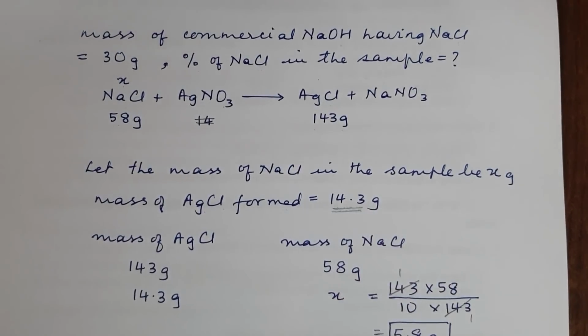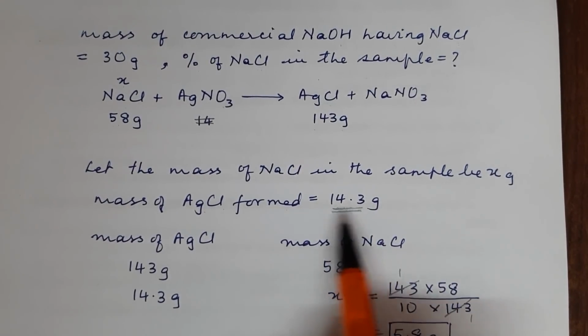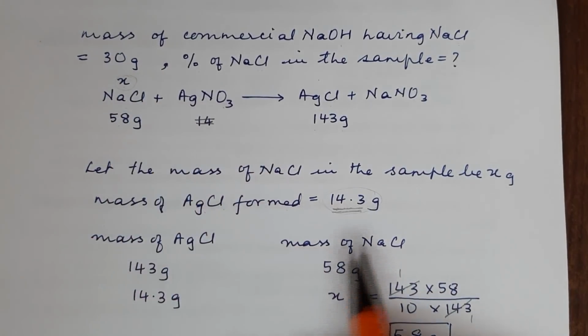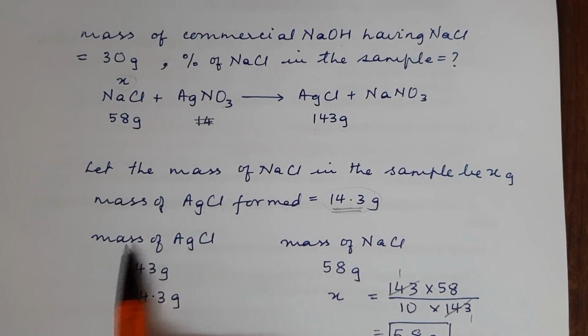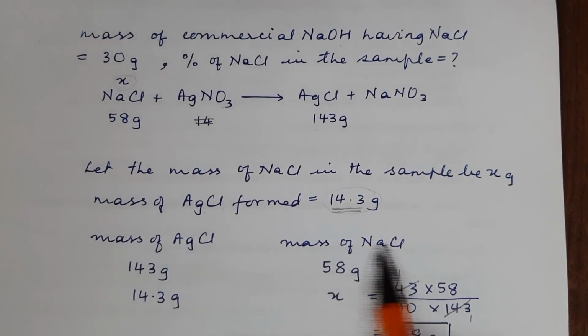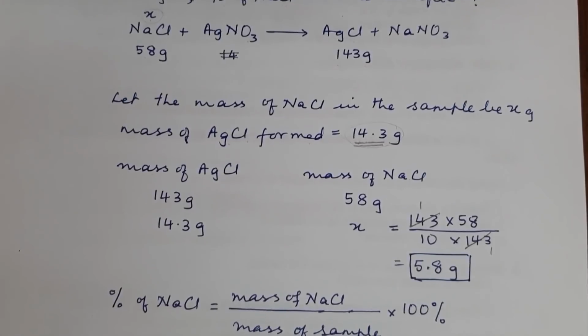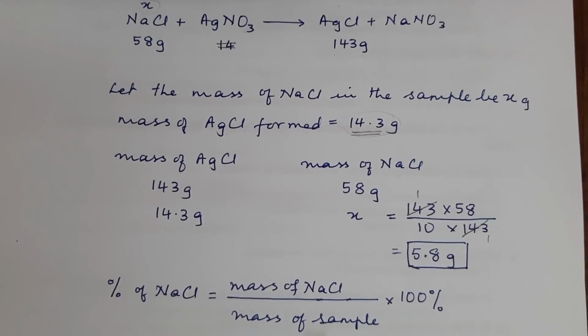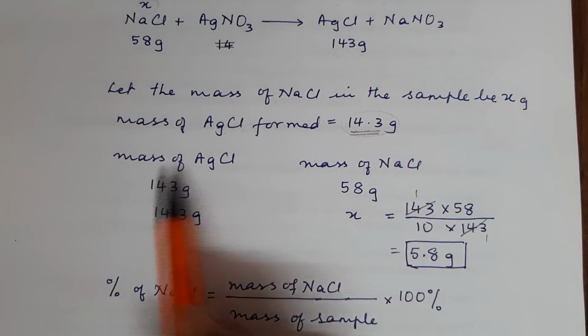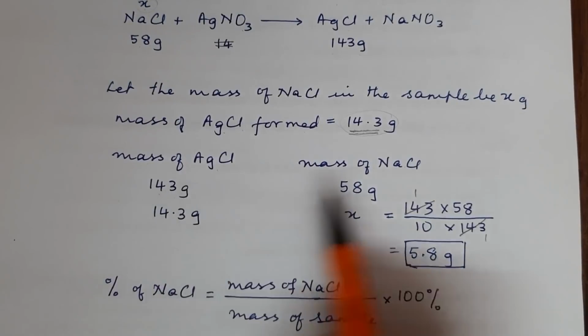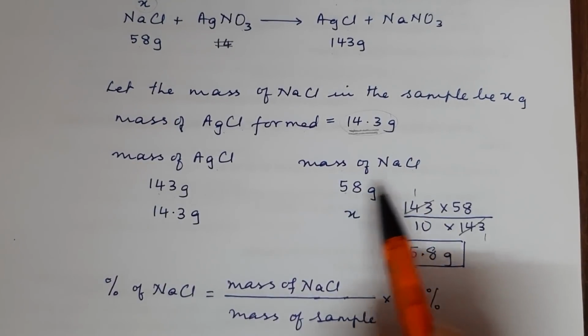It's been supplied. So now we compare what we know over here to what we have to find out. So our two quantities will be mass of AgCl and mass of NaCl. Mass of AgCl, if it is 143, mass of NaCl is 58.